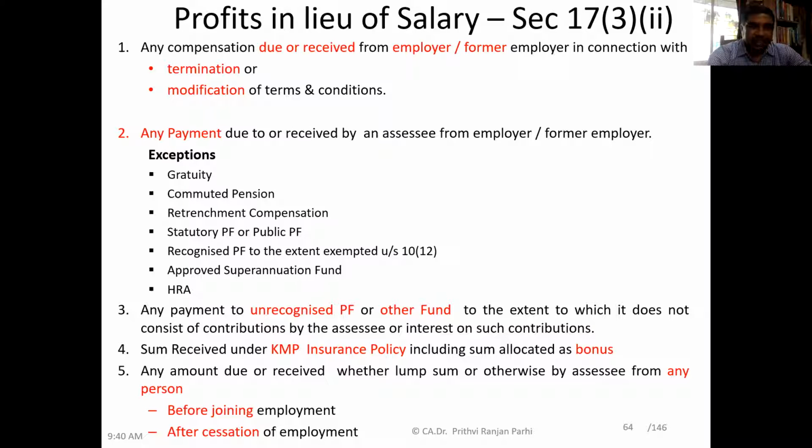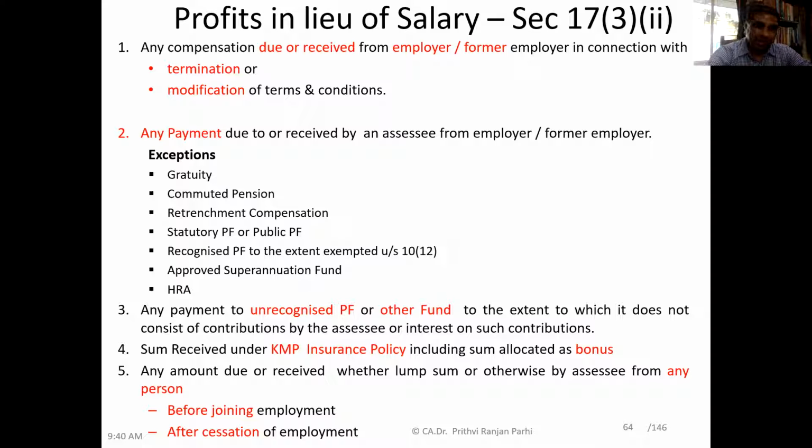Then recognized provident fund to the extent it is exempted under section 10(12). What is this recognized provident fund? What is this exemption? We'll be learning later. Now, approved superannuation fund. That means some contribution made by the employer to the approved superannuation fund or pension fund kind of thing. That also we'll be learning separately.